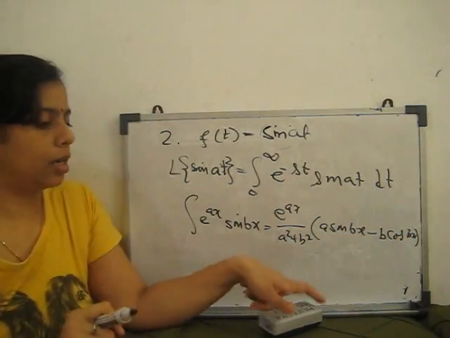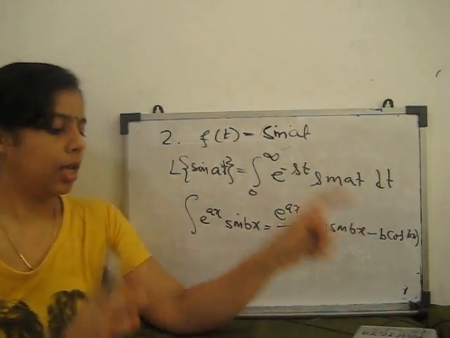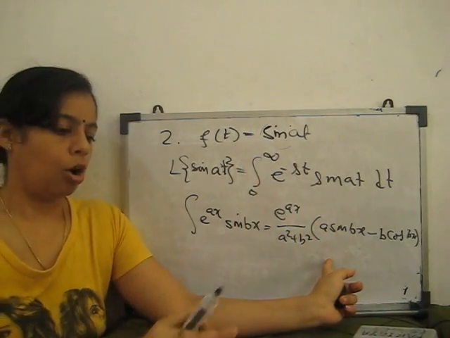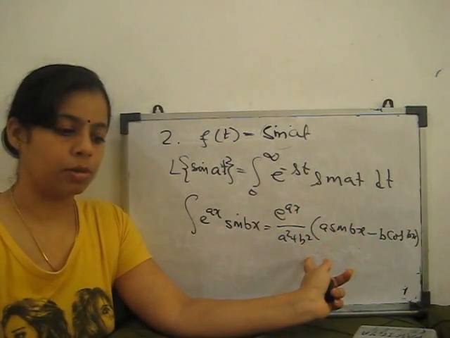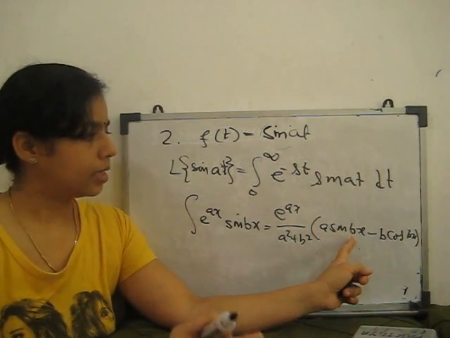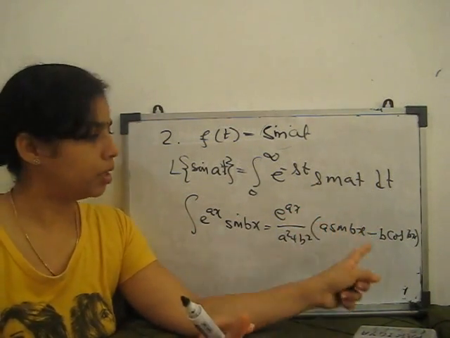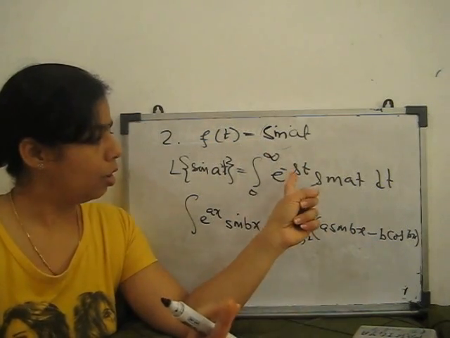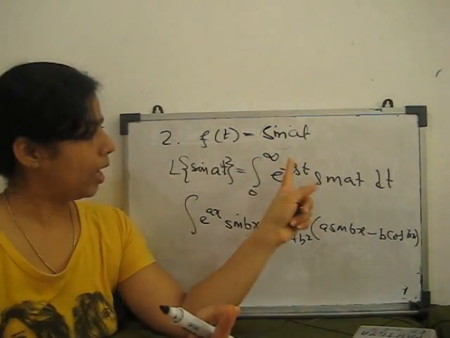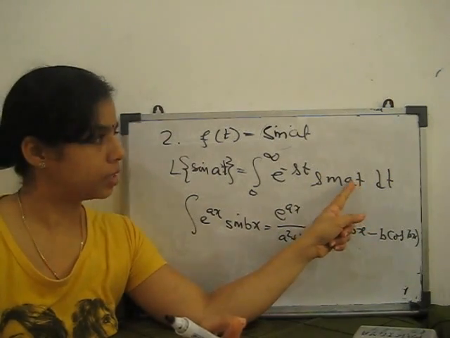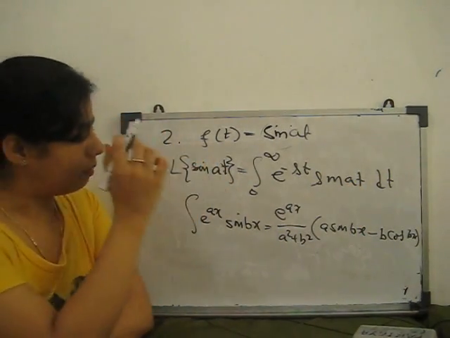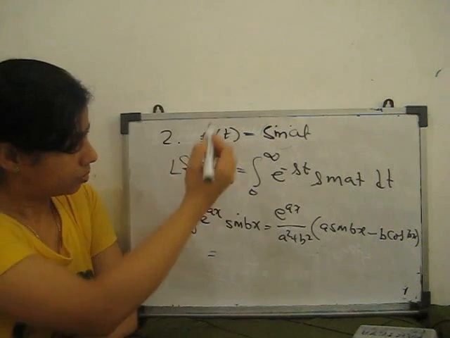This you already learned in your integration. Now you compare: here a is minus s and b is a. So what does our integral become?